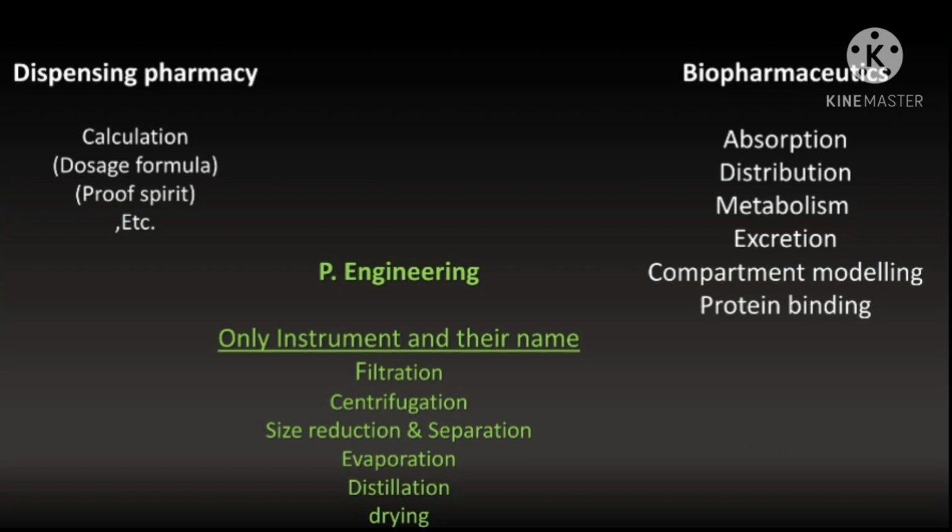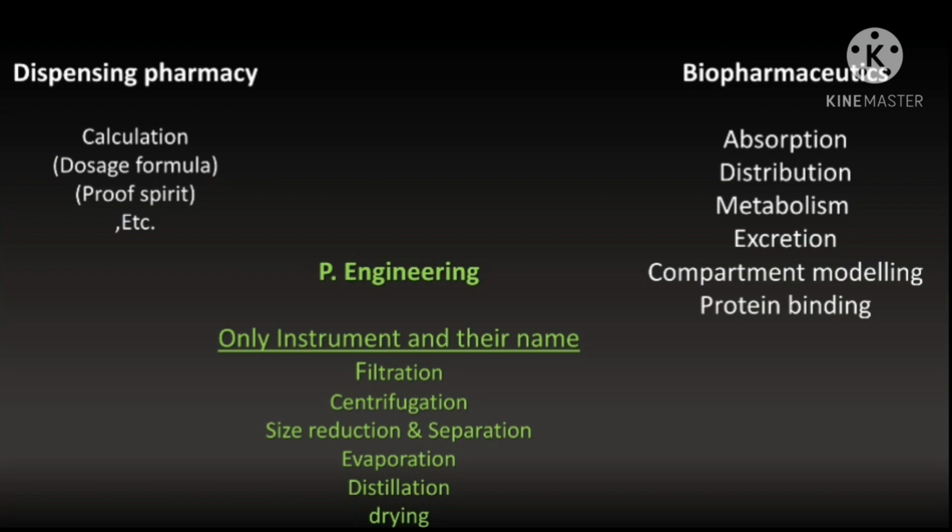In dispensing pharmacy, pharmaceutical engineering and biopharmaceutics: looking at dispensing pharmacy, the calculation part is important. In that, dosage formulas, proof spirit and some Latin abbreviations are given. In the calculation part, the dosage formulas are for calculating the dosage for children compared to the adult dosage: Young's formula, body surface area, Clark's formula. Just do all those formulas.